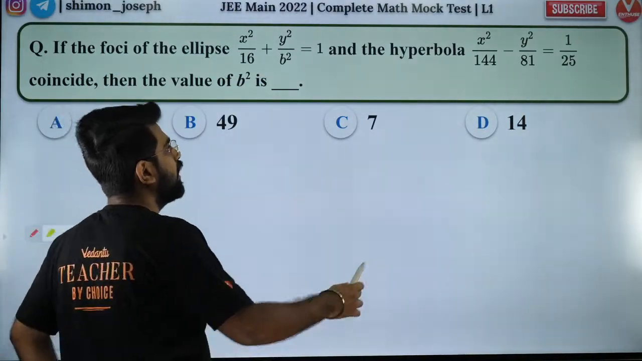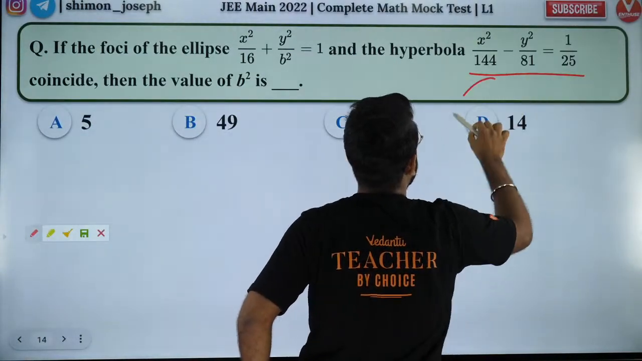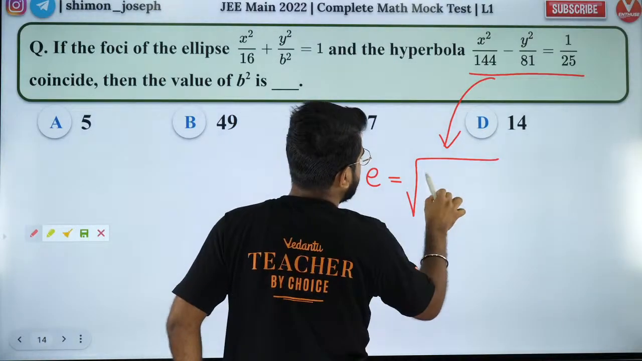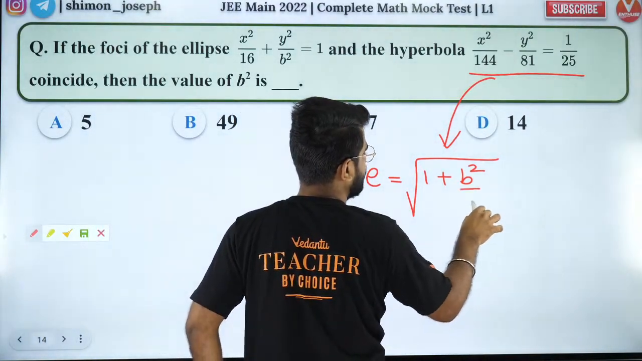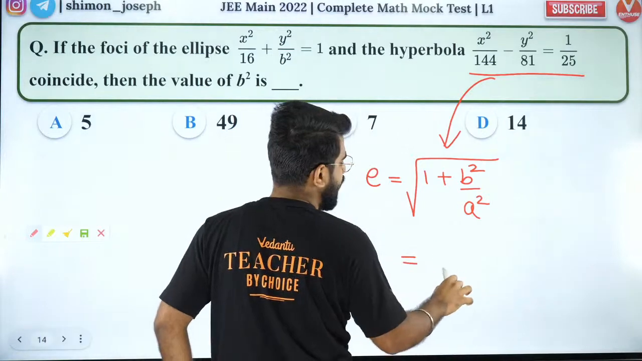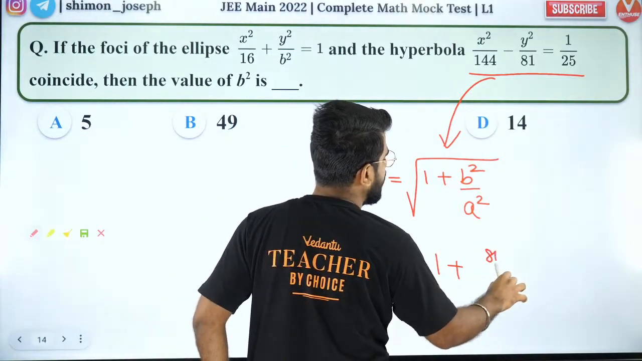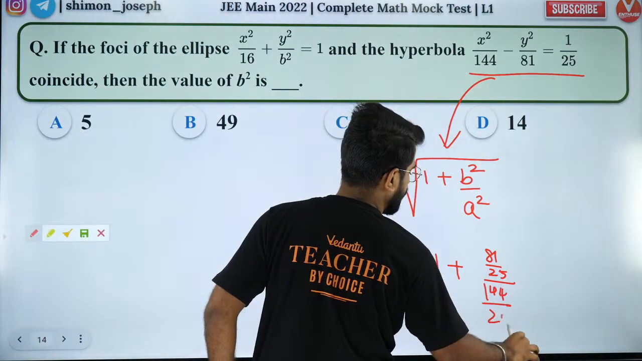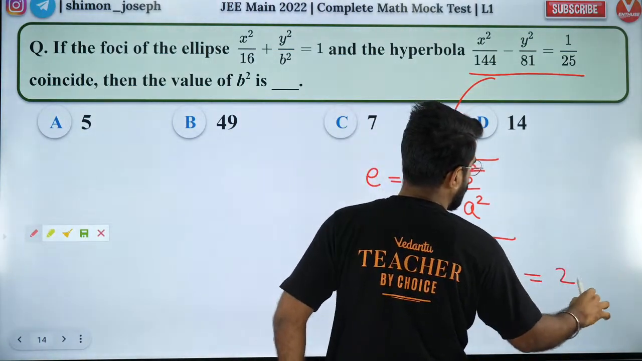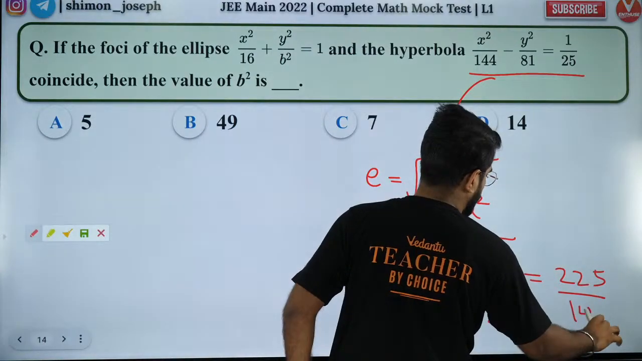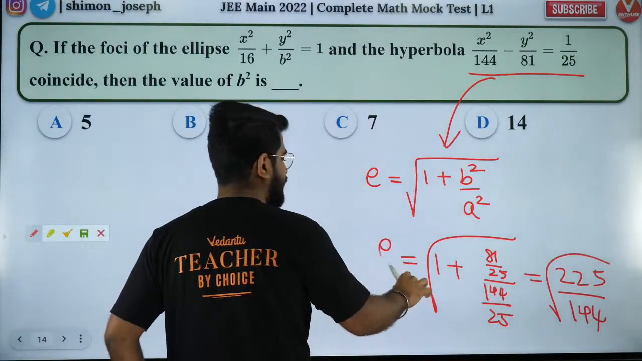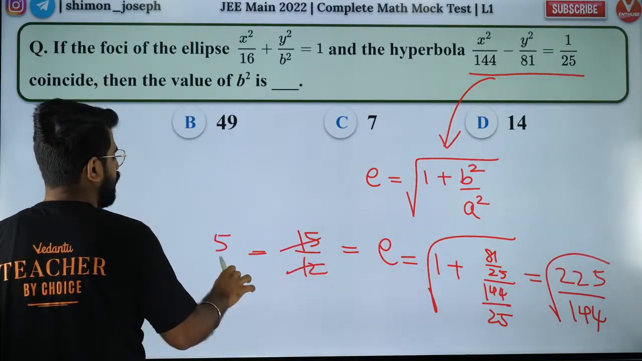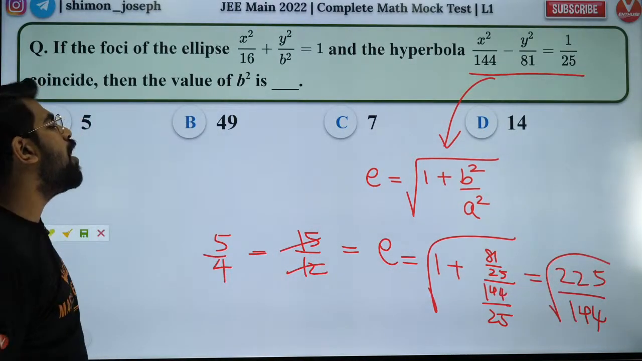Listen carefully, guys. See, the hyperbola is completely given, so I can find out what the focus is. First of all, what is the eccentricity of a hyperbola? It is equal to the square root of 1 plus b square by a square. So it's going to be 1 plus, what is b square? b square is 81 by 25 and a square is 144 by 25. That's going to be 225 by 144. Under root, so your eccentricity is equal to 15 by 12, which is 5 by 4. That is the eccentricity of the hyperbola.